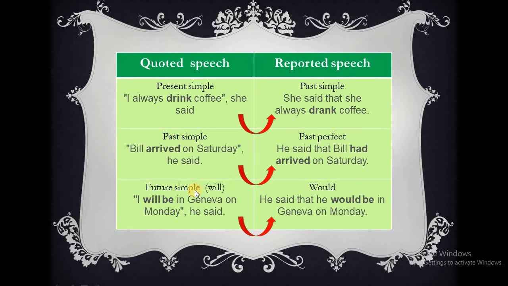Now, the third example is in the future simple, which is will. I will be in Geneva on Monday, he said. If we want to change it to reported speech, we change it to would. So from will to would. He said that he would be in Geneva on Monday. So from present simple to past simple, from past simple to past perfect, from will to would.